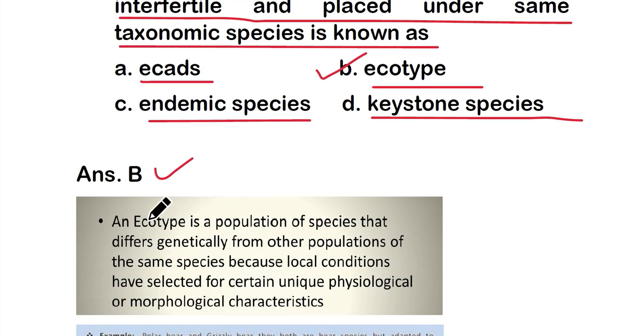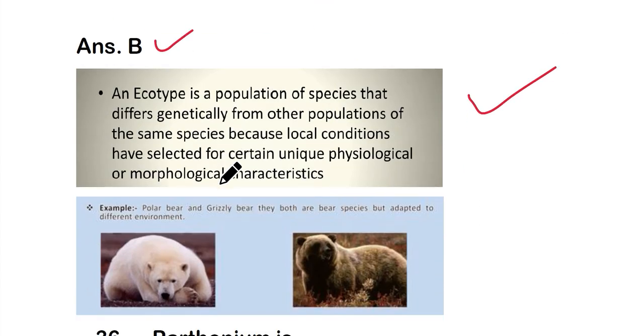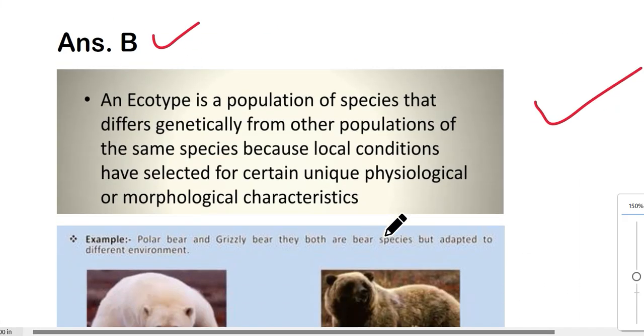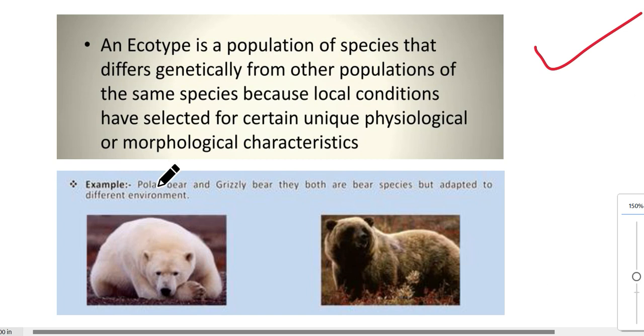So here we will see, an ecotype is a population of a species that differs genetically from other populations of the same species because local conditions have selected for certain unique physiological or morphological characteristics. That is the term known as ecotype. Here in this picture, to clear this term, the polar bear and grizzly bear are both bear species but adapted to different environments. This is an example of ecotype.